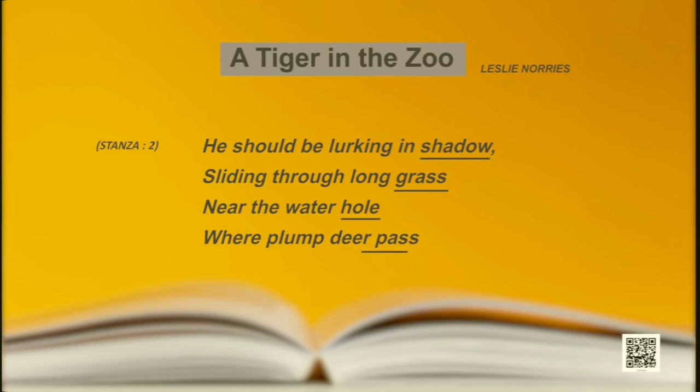So, in the next stanza, we see shadow is a new word. So, we will again denote A. Then grass, B. Water hole, C. Deer pass, B again. Pass is rhyming with grass. So, next, A, B, C, B again.